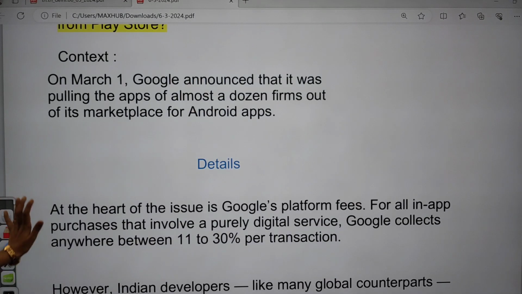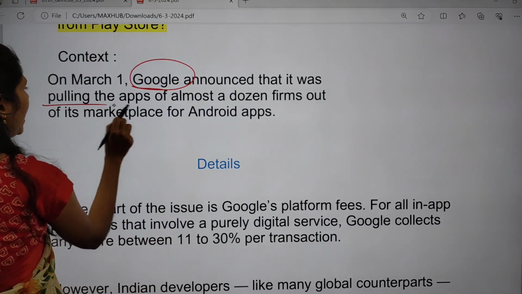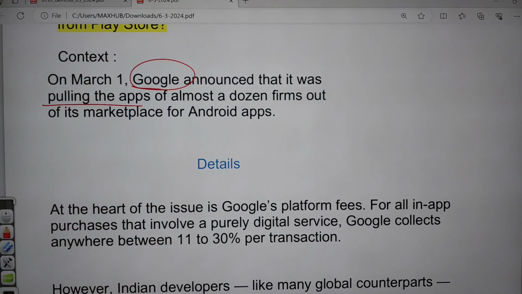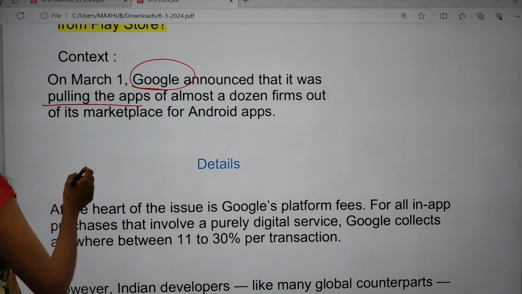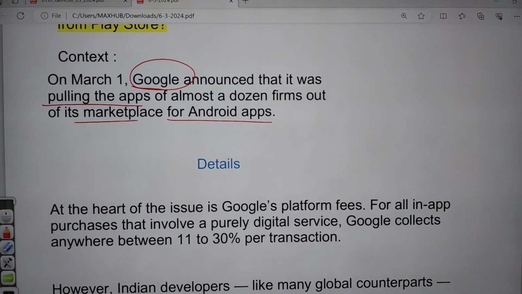So why is it in the news? On March 1st, Google announced that it was pulling the apps of almost a dozen firms out of its marketplace for Android apps. So from Play Store, here Google is removing some apps. So what are the details?